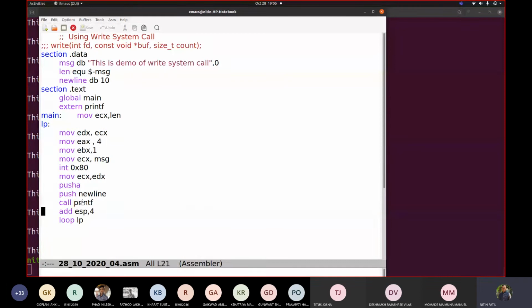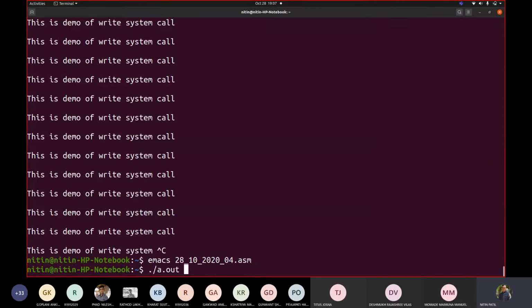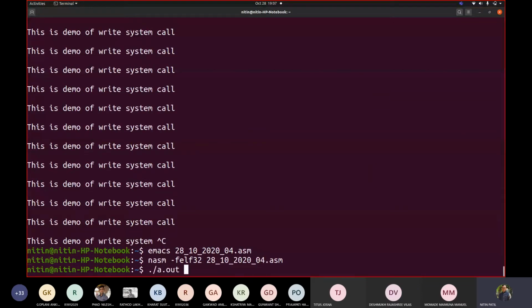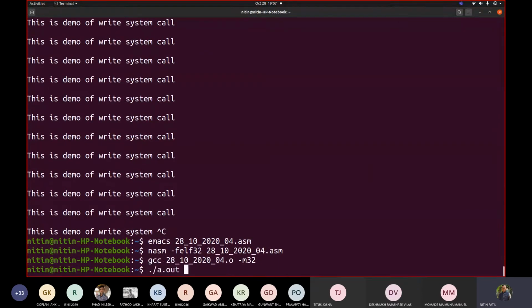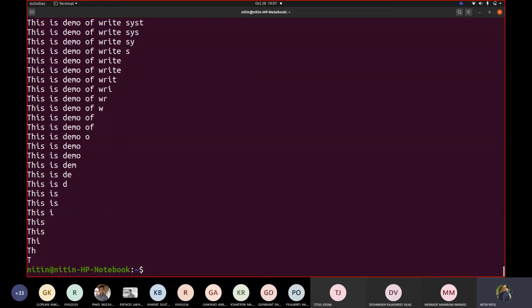So let me go here and write printf. I will explain this code in a while. Let us see the output. Okay, so let us minimize what exactly I did here. Can you see the output? Can somebody tell me what the output is trying to show us?